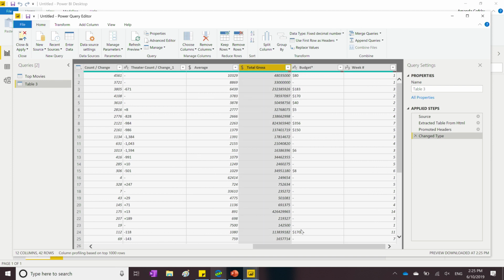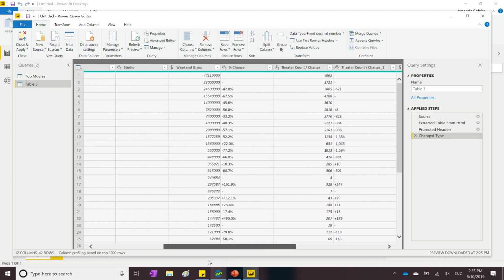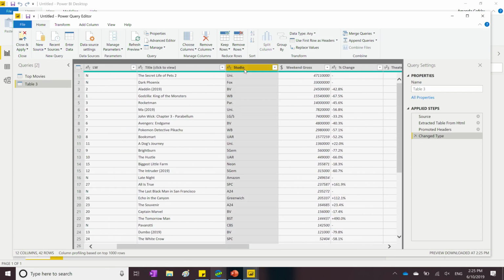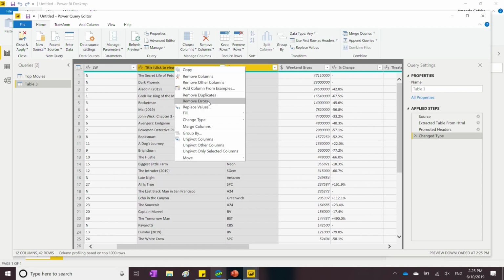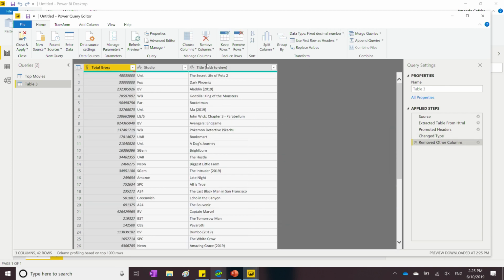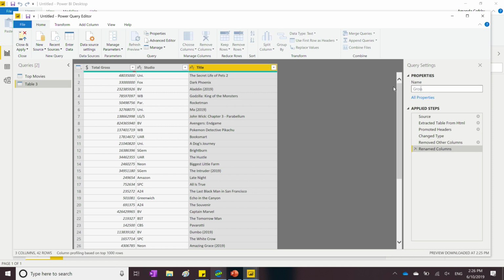And really all I care about are the gross, the studio, and the movie name, so I right-click and remove all the other columns. Just rename this title, and name this table gross, and I'm done. And now all I have to do, now that I have both the tables I want, is hit close and apply.